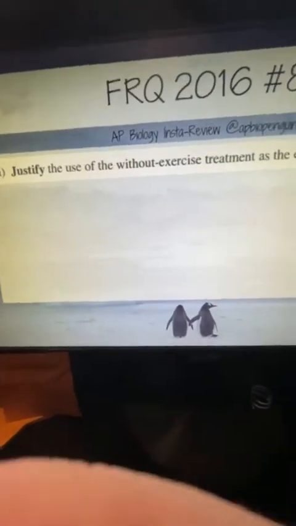Justify the use of the without-exercise treatment, right? So why did I do the exact same thing, like a whole week later, and then have them exercise? Well, what if naturally at this time of the day you have high prolactin levels?